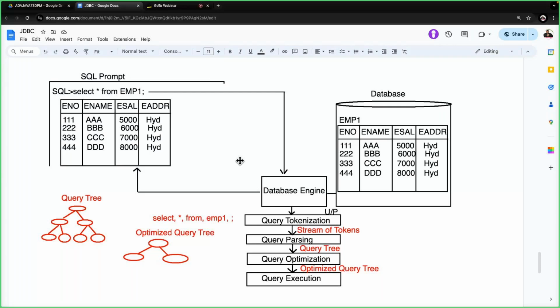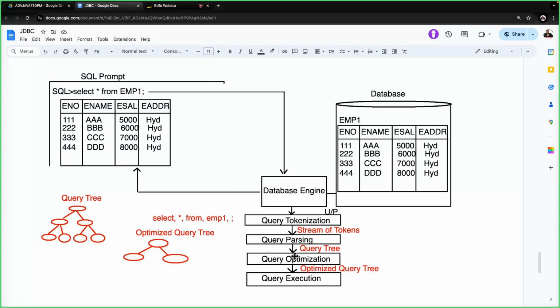If I use statement, what will happen? Every time an insert SQL query is executed, the database engine will perform query tokenization, query parsing, query optimization, query execution. All 100 times. There is no difference in query tokenization, parsing, and optimization from one time to another, but still the database engine performs tokenization, parsing, optimization, and execution every time for the same SQL query.